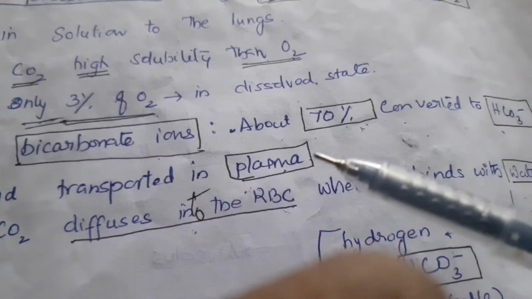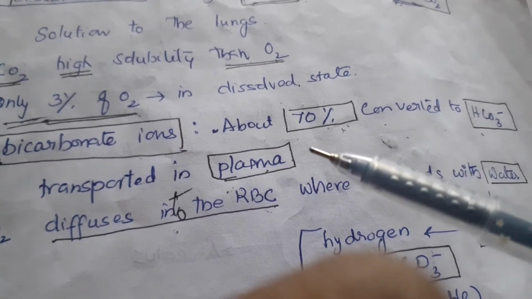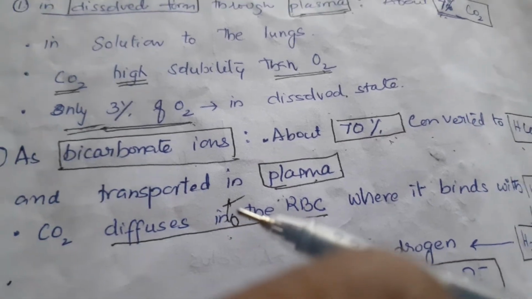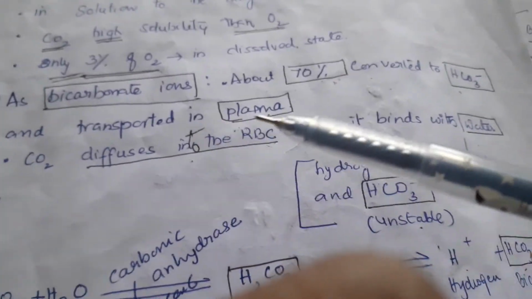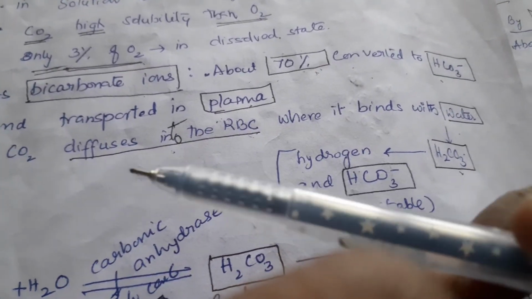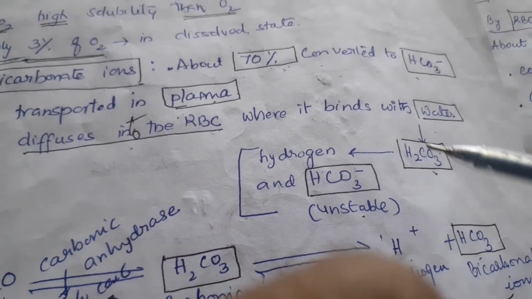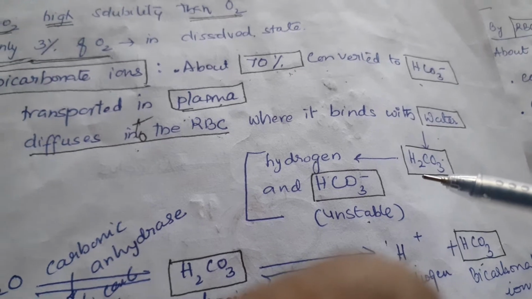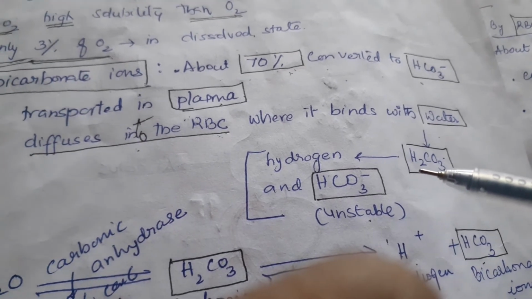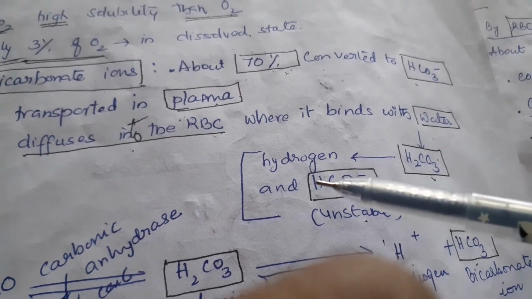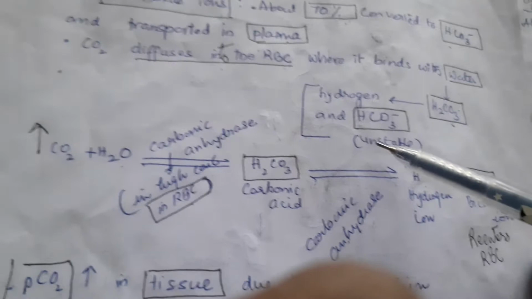As bicarbonate ions, about 70% of the CO2 will be transported as bicarbonate ions, that is through plasma only. CO2 diffuses into RBC where it binds with water and forms carbonic acid, and this carbonic acid will again form hydrogen and bicarbonate ions.